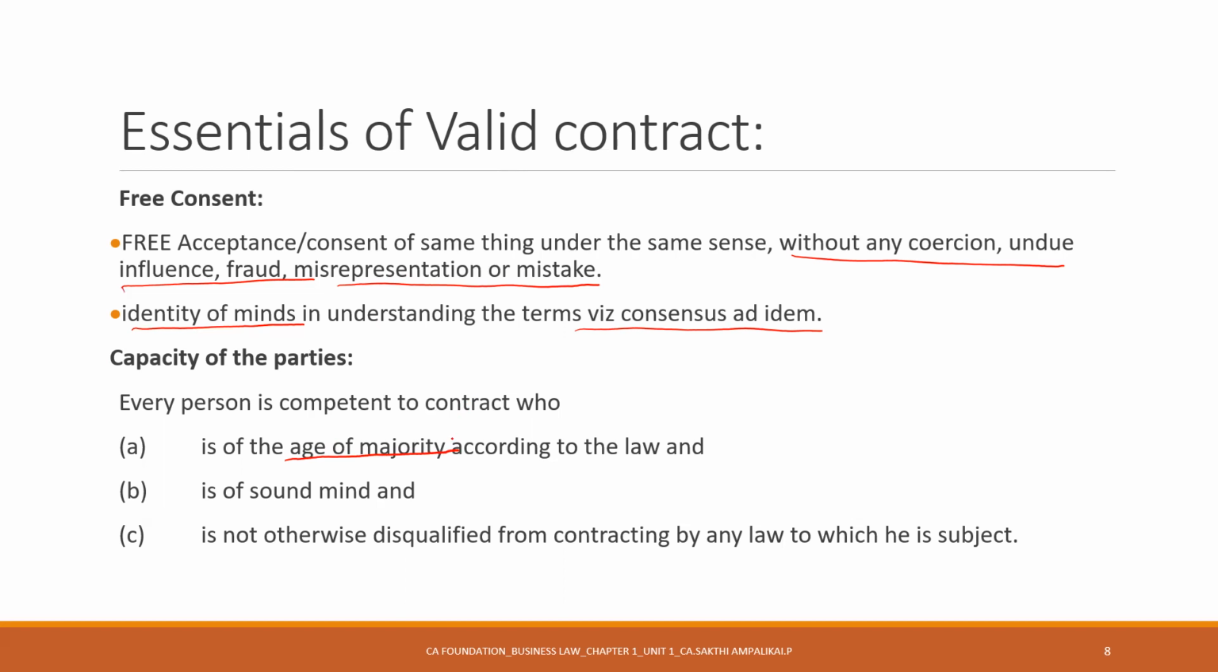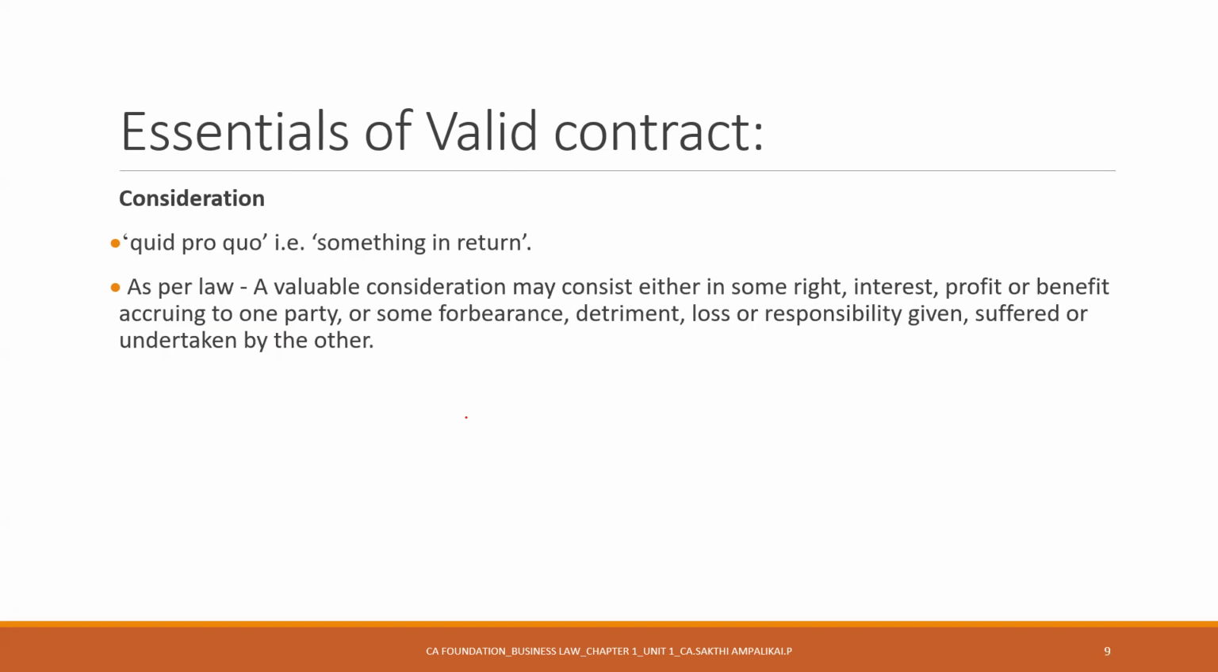So these are the people, this is the capacity which is necessary for you to enter into a contract. Consideration. This is also logical. Nobody is doing charity here. You're buying something, you're selling something. What is the consideration that you get? Money. Or instead of money, if you're going to get some other consideration, that will hold good too.